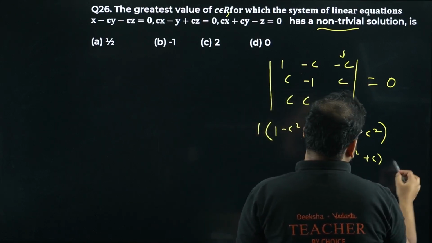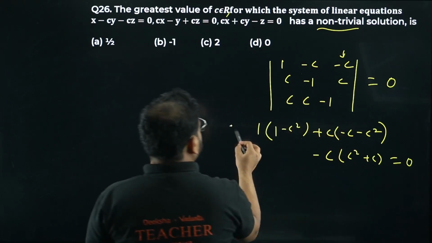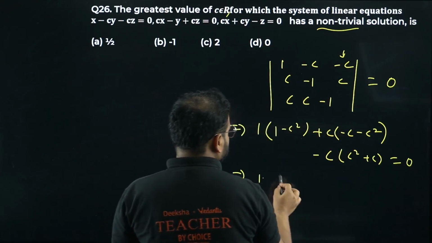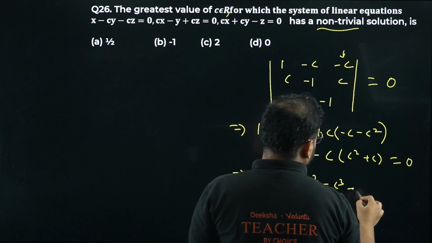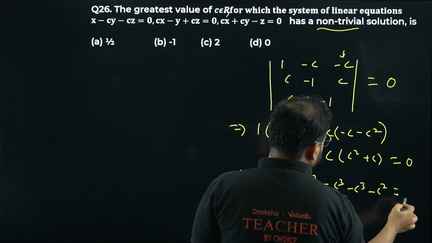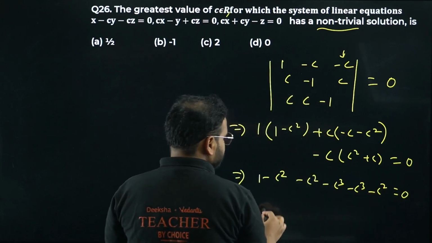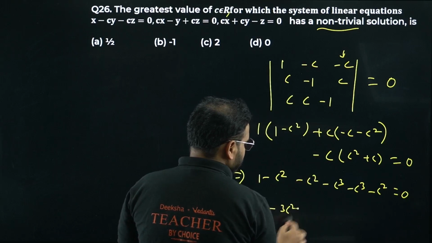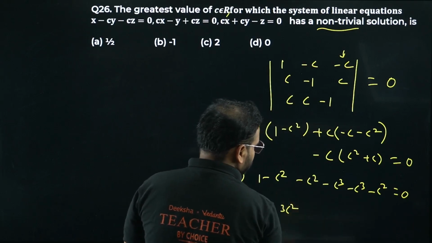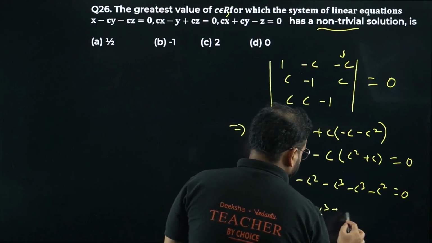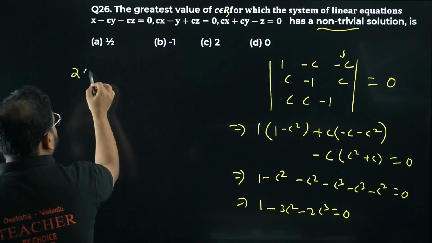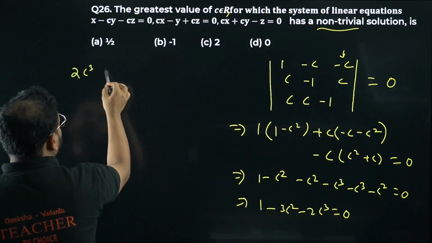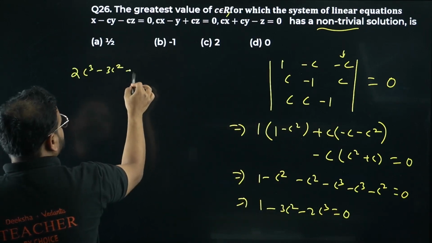Last step, have a look. I'm getting 1 minus c square, minus c square, minus c cube, minus c cube, minus c square equals 0. So I get this value as 1 minus 3c square minus 2c cube equals 0. Can I rewrite this? It'll become 2c cube plus 3c square minus 1 equals 0.